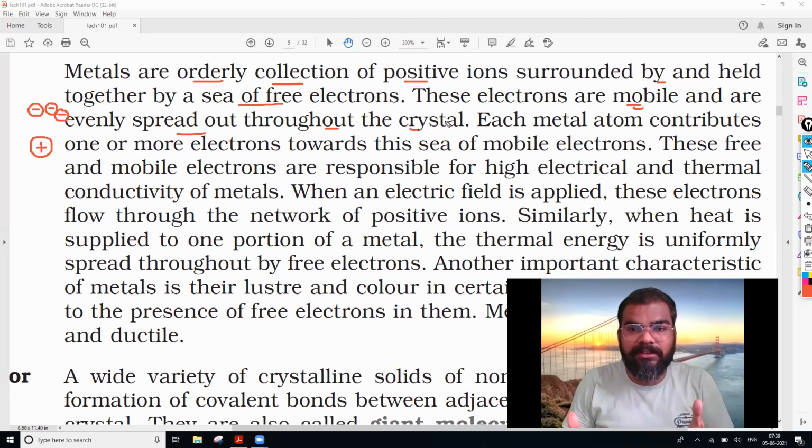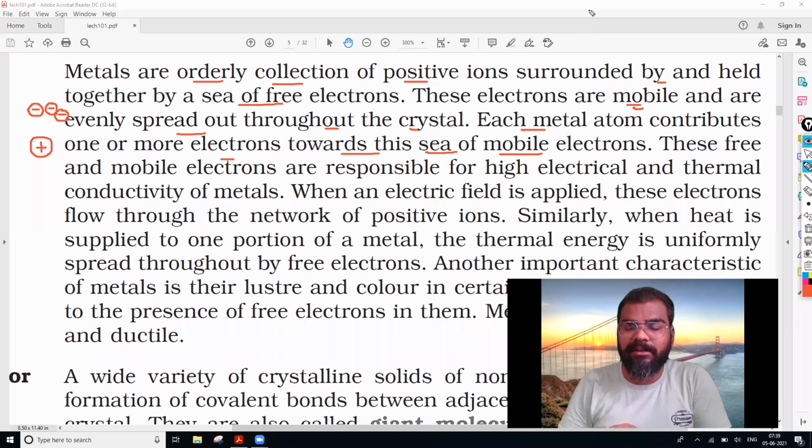The electrons all around, the sea of electrons, are mobile and can move from one place to another, and are distributed evenly throughout the crystal. Then each metal atom contributes one or more electrons towards this sea of mobile electrons. Suppose you have one metal, two metal, three metal, four metal atoms. Each metal atom contributes at least one or more electrons towards the sea of mobile electrons.